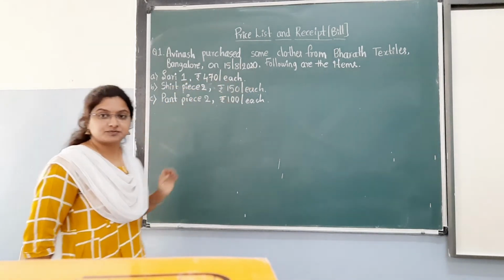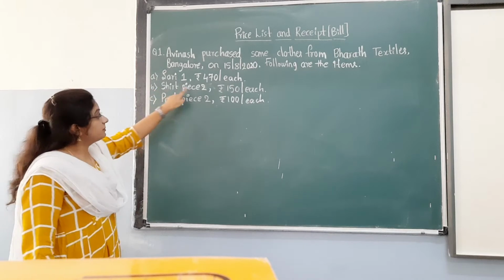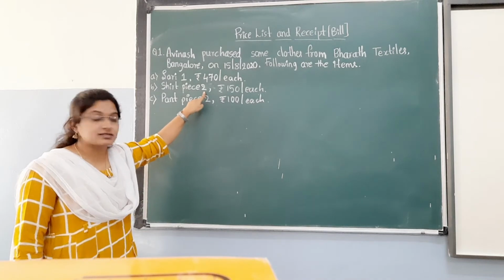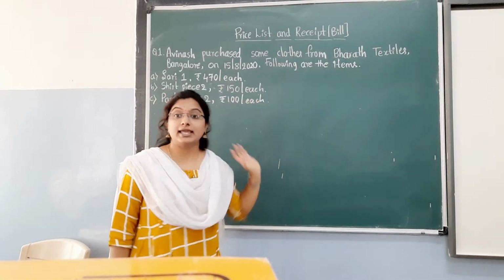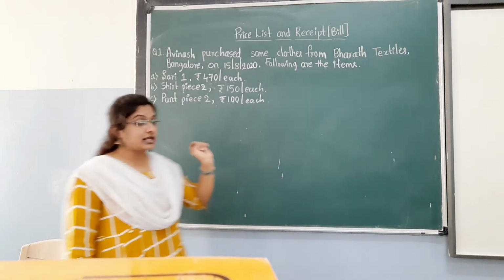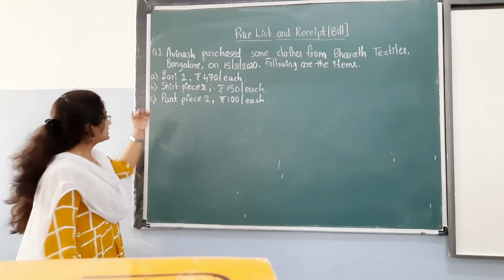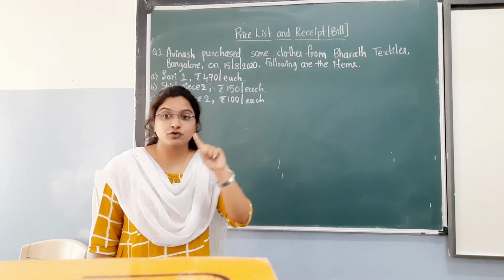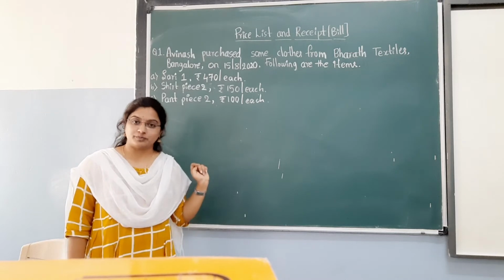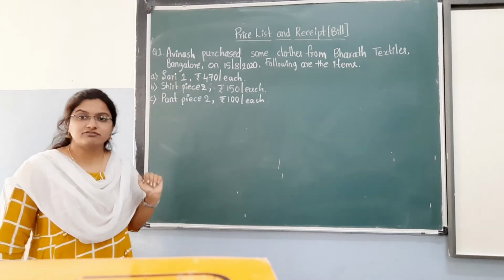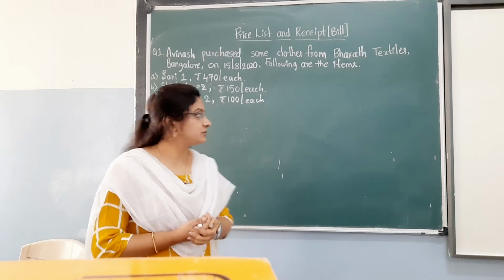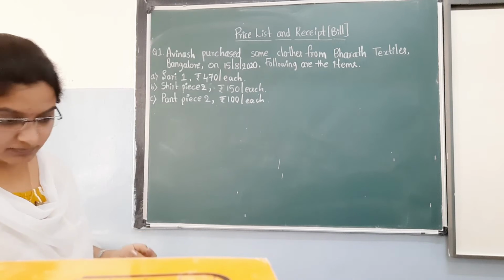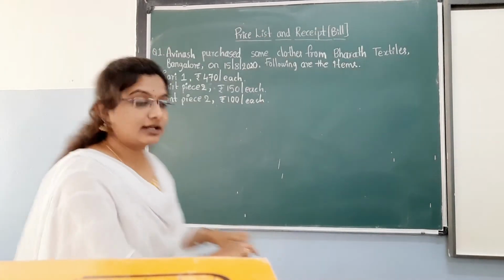470 each. Okay, second one. Shirt piece 2. How many shirt pieces has he purchased? 2 shirt pieces. What is the cost? 150 per each. Each means what? For one piece, 150 rupees. Next one, pant piece 2. 2 pieces he has purchased. For one piece it is 100 rupees. Like that they have given all the information. We have to draw the receipt. Very simple. I'll rub the board, children, because I cannot draw the receipt here.